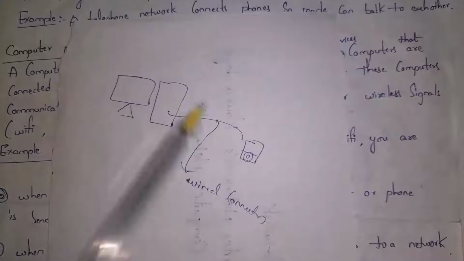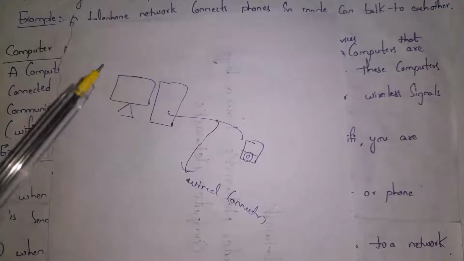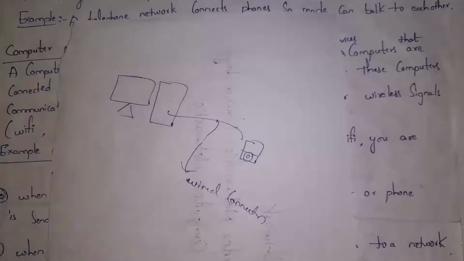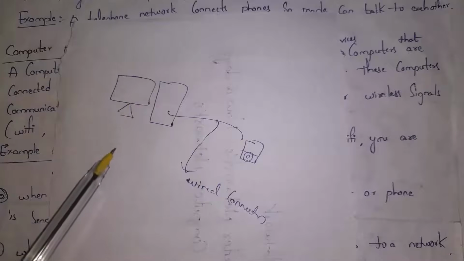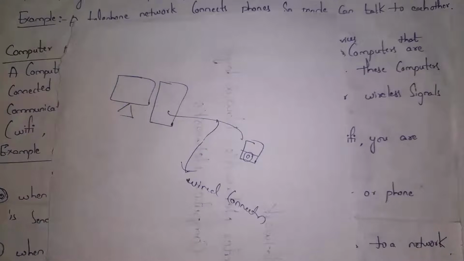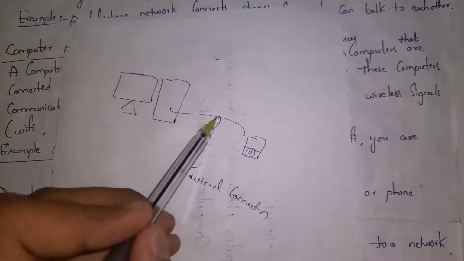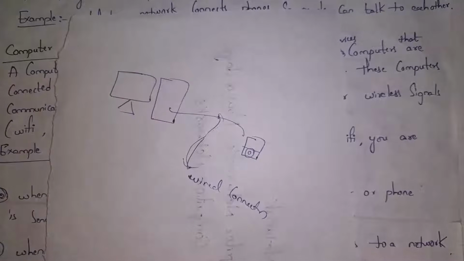Guys, I will give one example so that you can clearly understand what is computer network. For example, by using cable, I will connect my computer with mobile and I will copy songs from my computer to mobile. As both devices are connected to each other, we call it as computer network. Thus, network is nothing but connection of things like places, people, devices, etc. Whereas computer network is nothing but connection of devices, and connection can be either wired or wireless. Here in this example, I connected my computer and mobile using cable. So this is considered as wired connection.